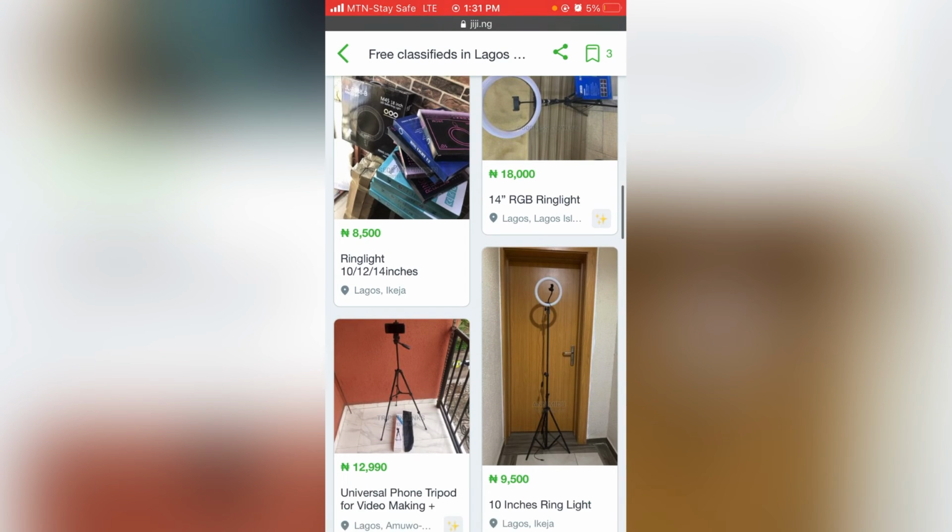So if you want to invest in local arbitrage, you can also invest in mini products that you know will not take much of your money. There are importers, apart from people that sell in big markets. There are importers that are ready to sell in bulk. So you can also buy in bulk from them.